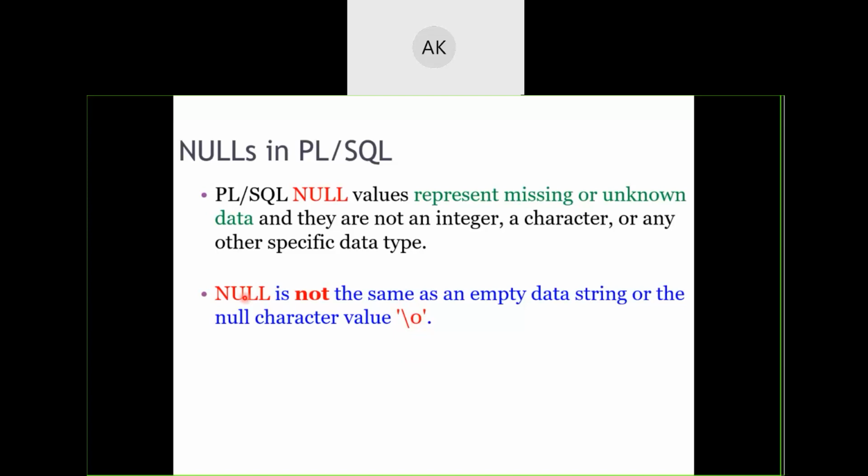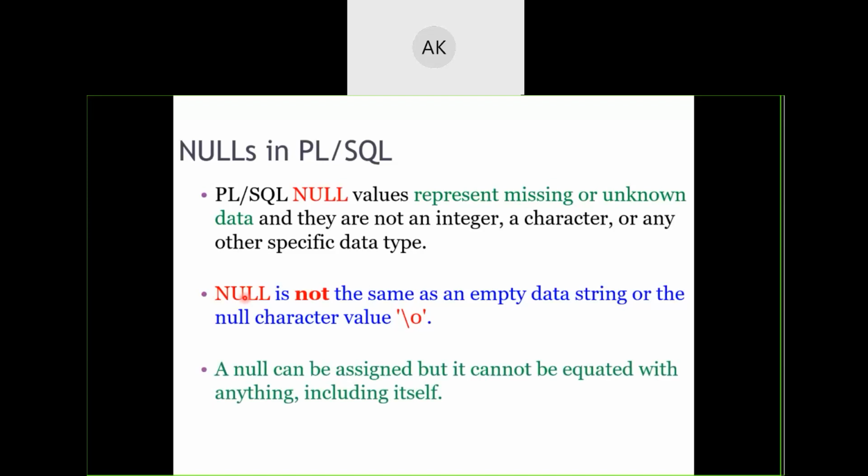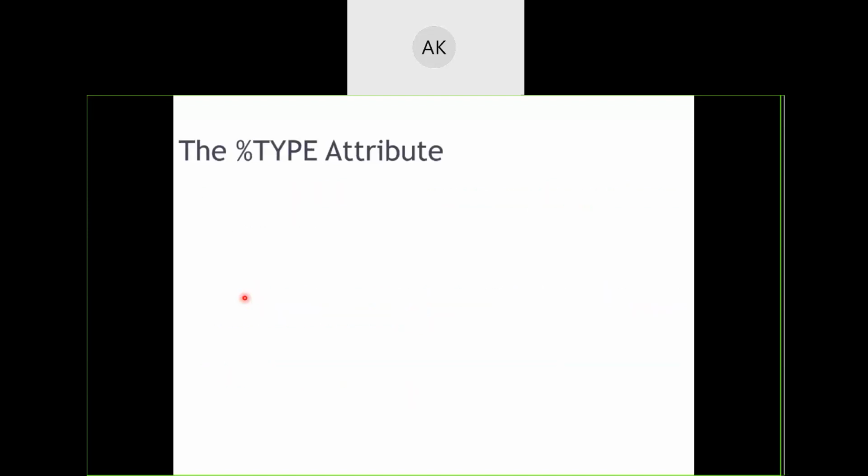Null was your \0, that was the null character. Here this null is a literal and it is not the same as \0. This is again an interview question. Null can be assigned, but it cannot be equated with anything, including itself.